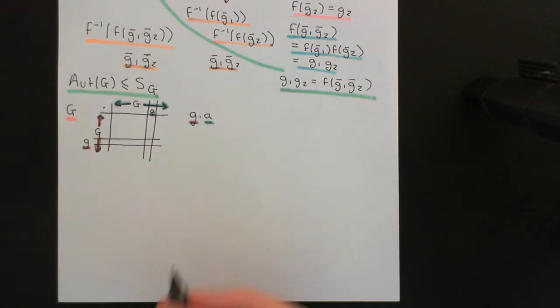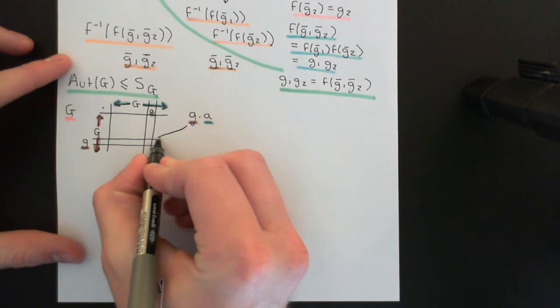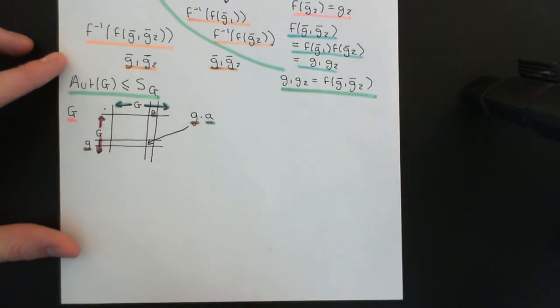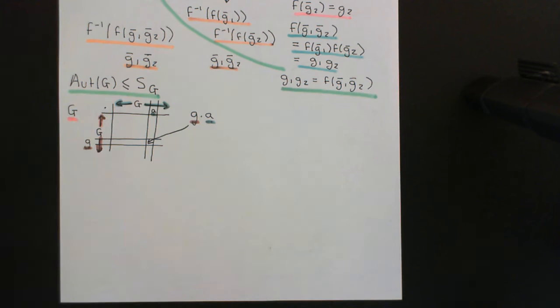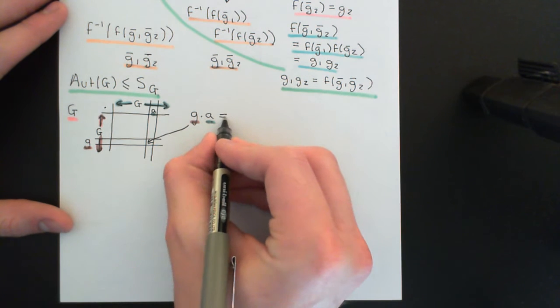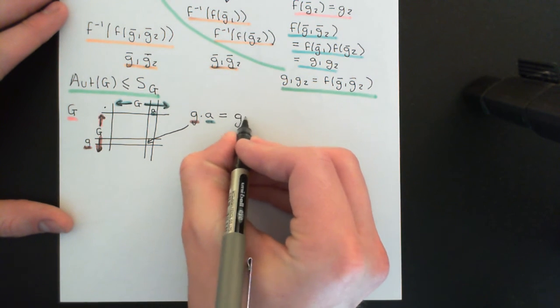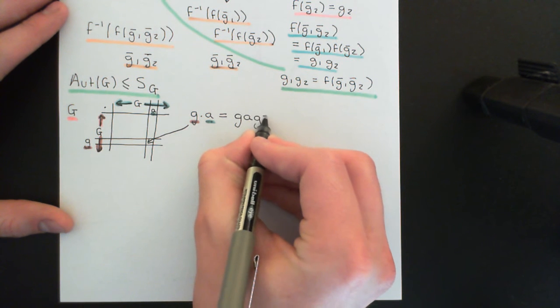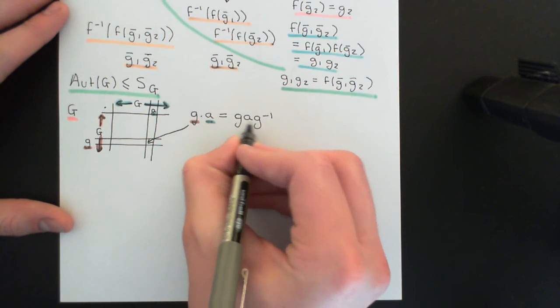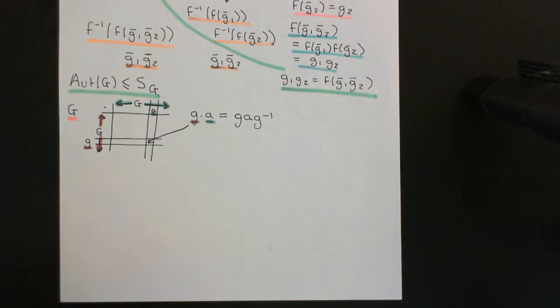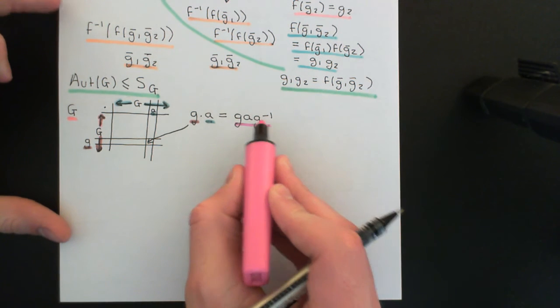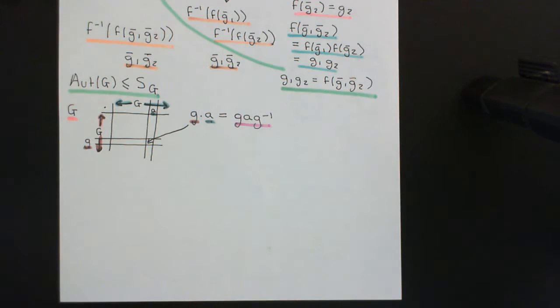If I want to define what g dot little a is, which is this entry here in my group action composition table, the way I'm going to define it is I'm going to say, g and a are both elements of the group, so I'm going to conjugate little a by little g. I'm going to take g a g inverse, the g conjugate of little a, where all of these compositions are compositions in the group composition table.